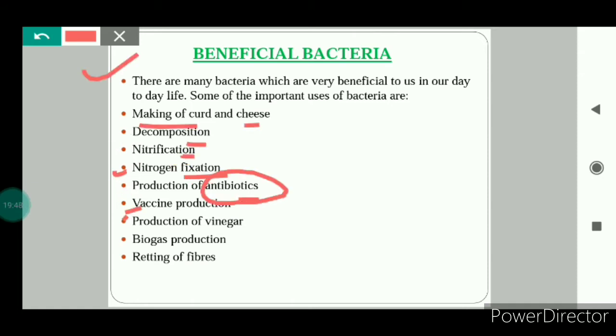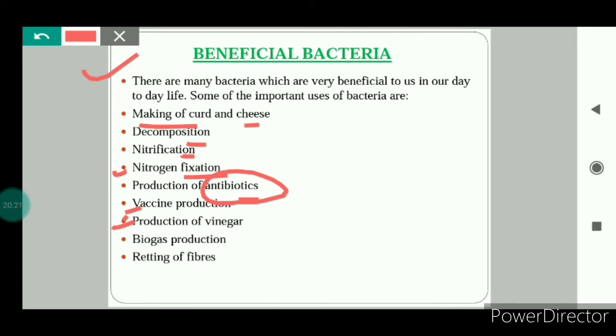Next is the vaccine production. When we studied the concept of how a vaccine works, I told you that dead or weakened microbes are injected in the body so that the body will start fighting them by producing antibodies. Several vaccines for diseases such as cholera, tuberculosis, etc., are being produced by bacteria. Bacteria are also used in the production of vinegar.